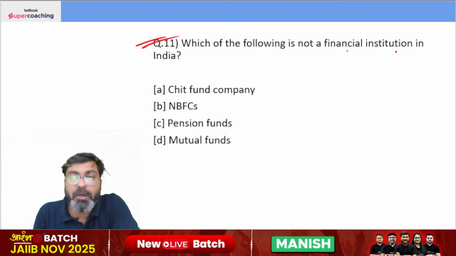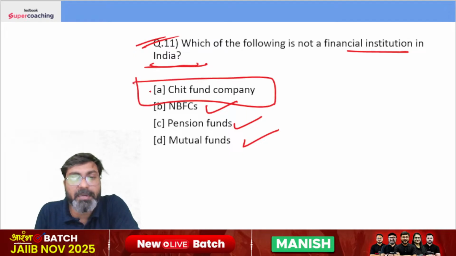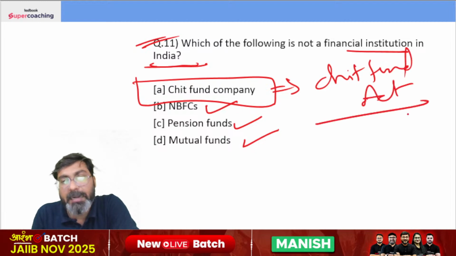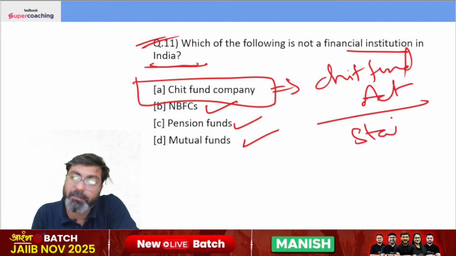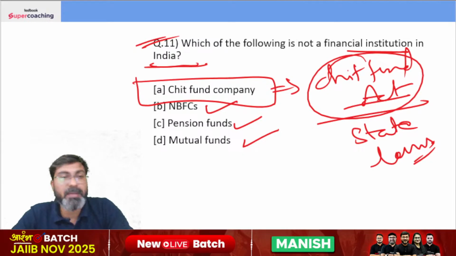Which of the following is not a financial institution in India? NBFC is a financial institution, as are pension funds and mutual funds. A chit fund company is not a type of financial institution in the country. It is formed under the Chit Fund Act, and it is regulated and supervised by the state laws as well.